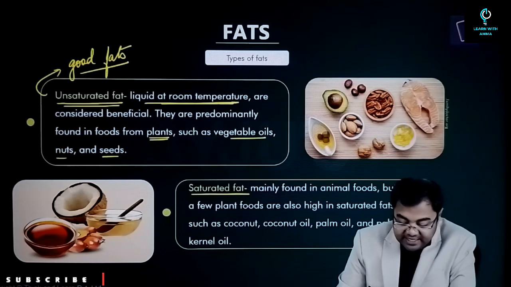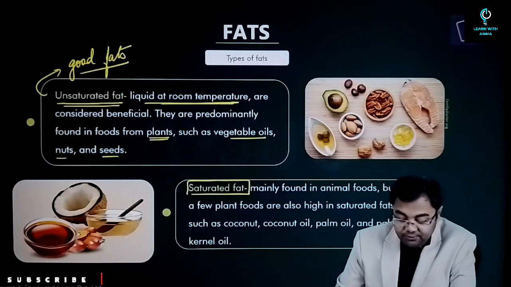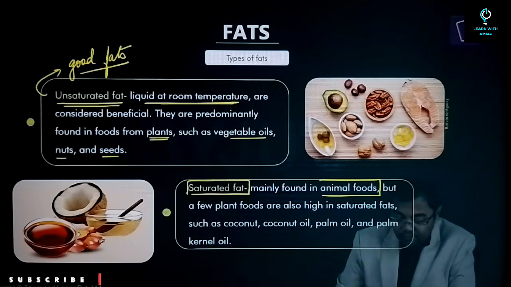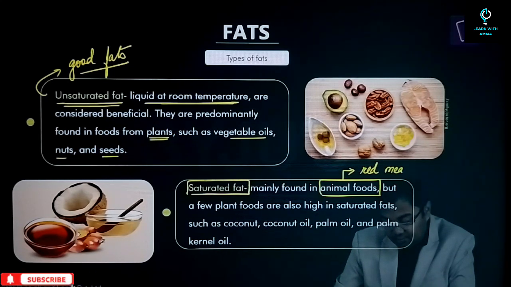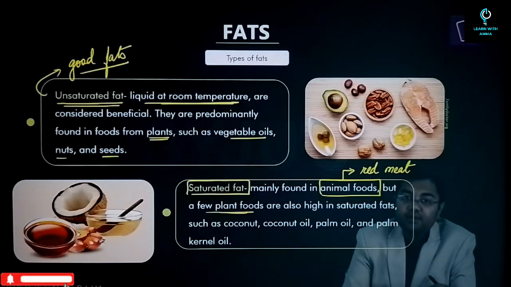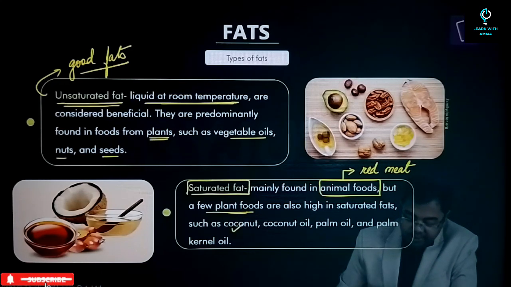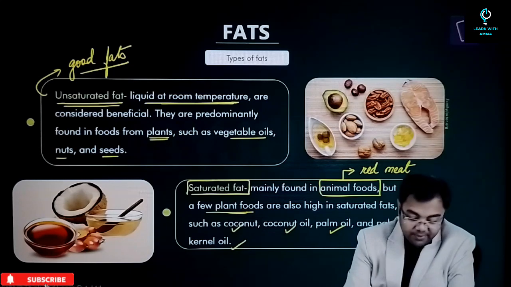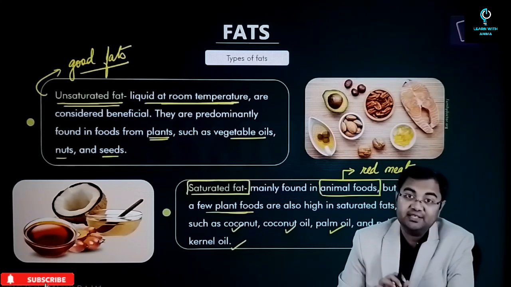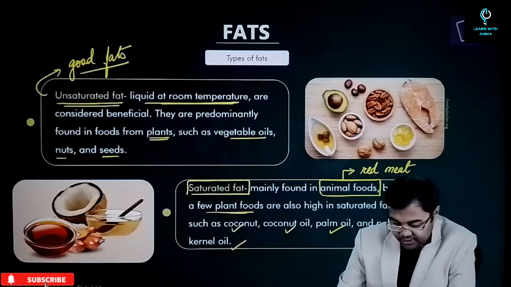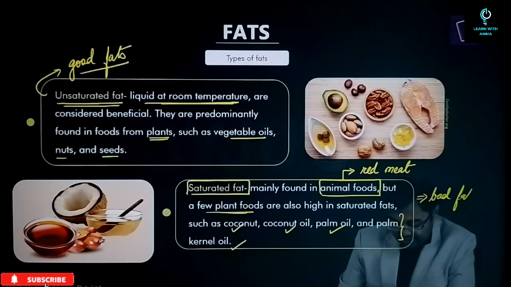Then after that you have saturated fats. Saturated fats are mainly found in animal food. For example, red meat is a big source of saturated fat. But apart from that, there are a few plant sources as well, for example coconut oil and palm kernel oil. All these can add to the saturated fat in the body. And saturated fat is not considered good. This is the kind of fat which is called bad fat.